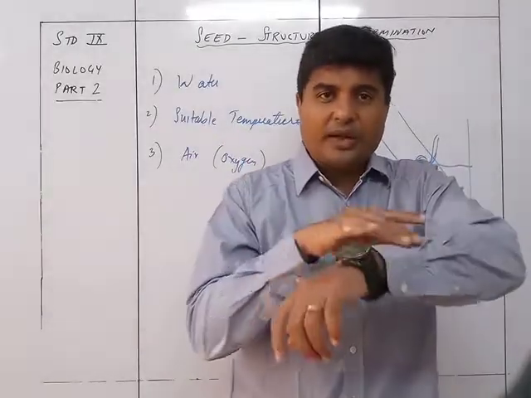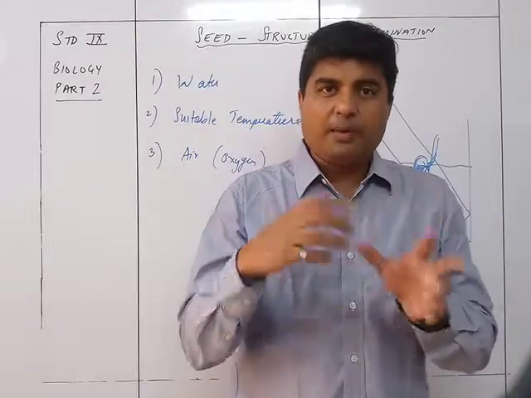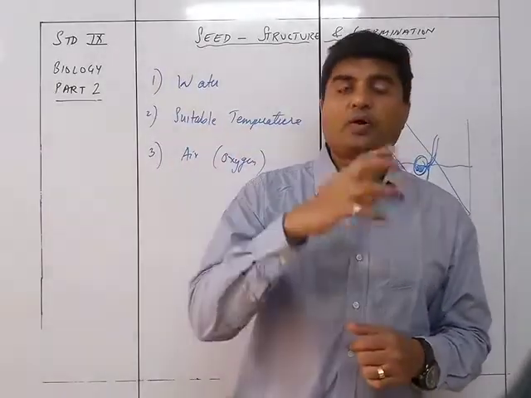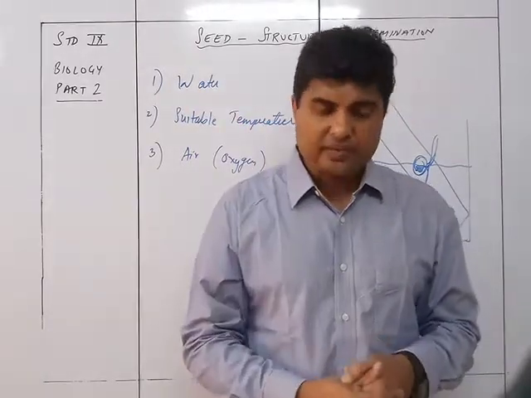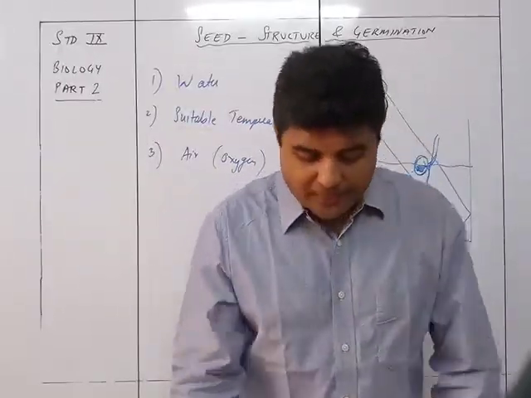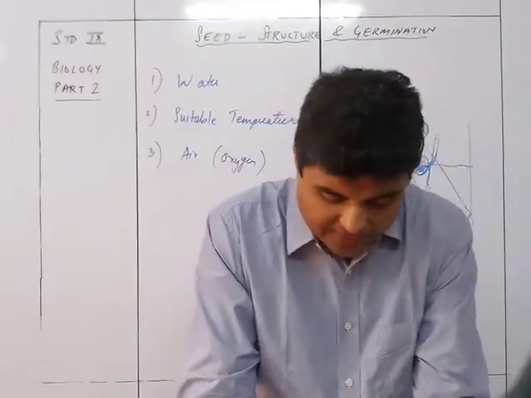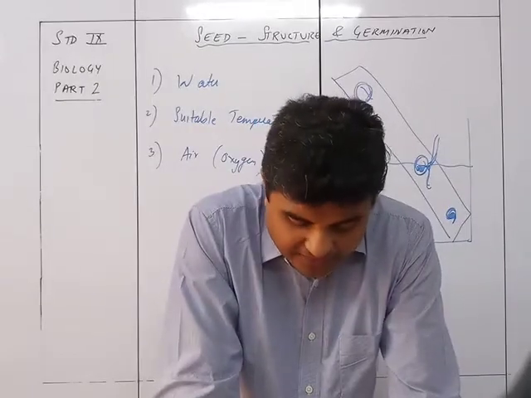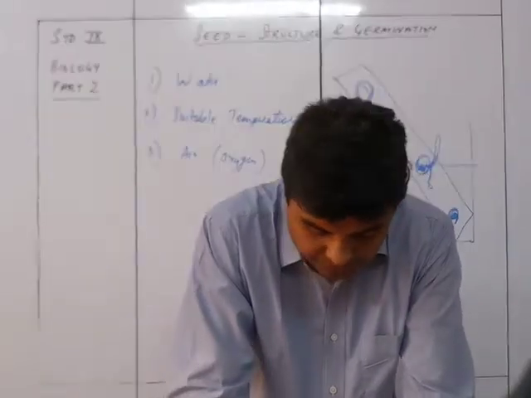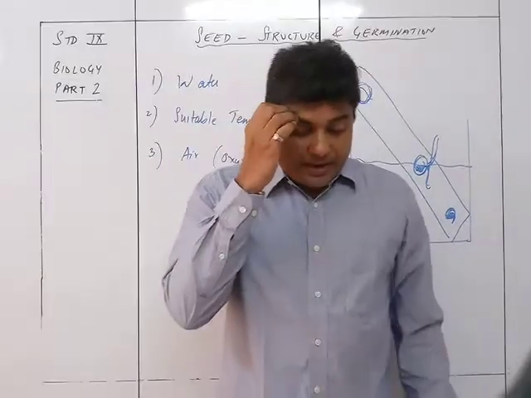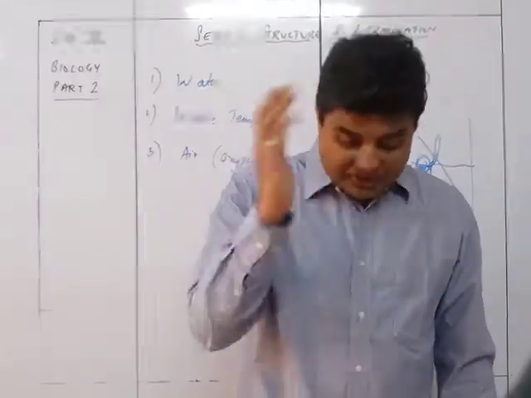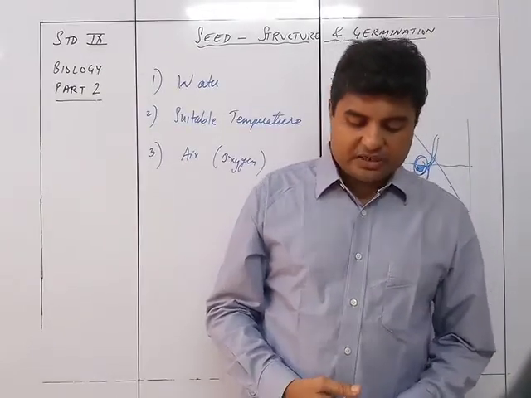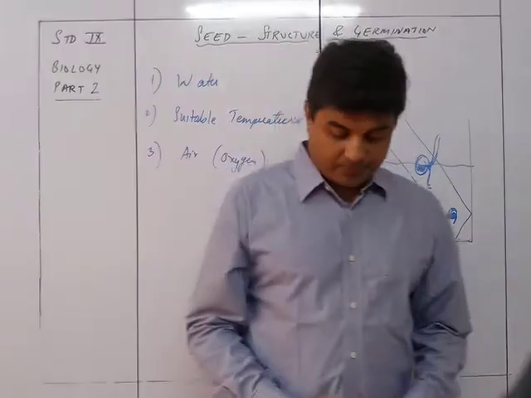Epigeal, epidermis. So epi यानी क्या? Above. So upper layer. So that is when it is above. That is, epi means above. So when the cotyledons are above, then it is epigeal germination. In hypogeal germination, the epicotyl elongates faster. In the epigeal germination, the hypocotyl elongates faster. Hypogeal germination usually occurs in monocotyledonous seeds, whereas epigeal germination usually occurs in dicotyledonous seeds.